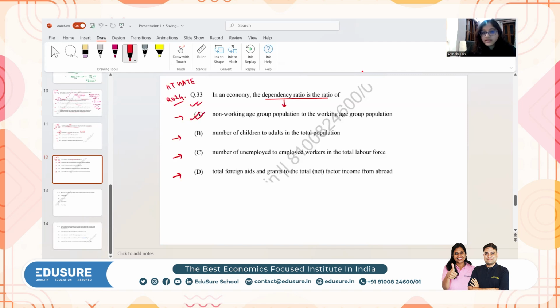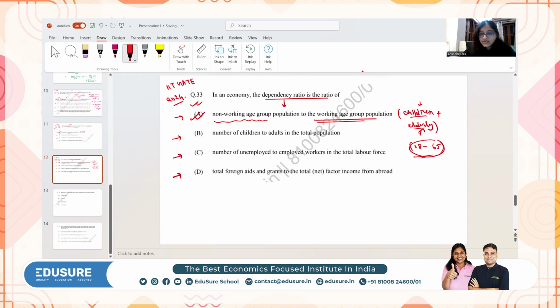Dependency ratio is the ratio of non-working age population, so basically the children and the elderly people, right? Non-working age population means who are either children or elderly people who are not working, to the working age group. So basically, who are in the labor force from 18 to say 65 years. So these are the working age population. So if you take the ratio of children and elderly people to the working age population, you will get the dependency ratio.